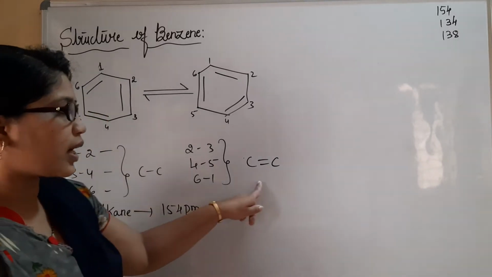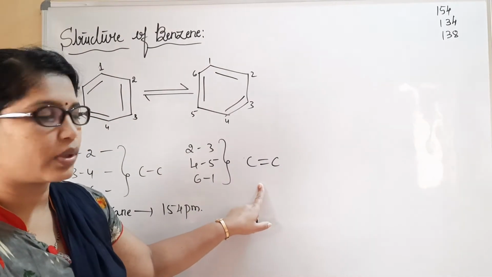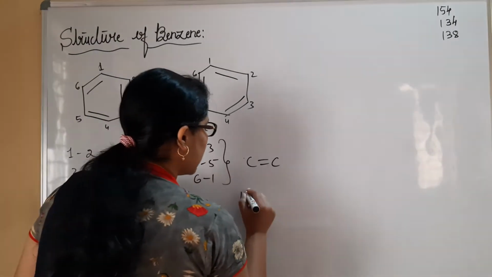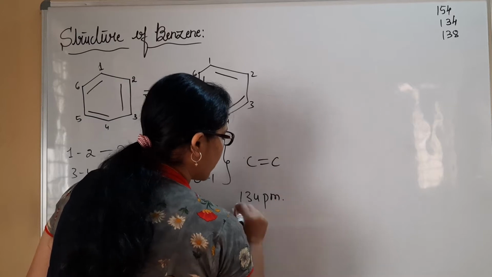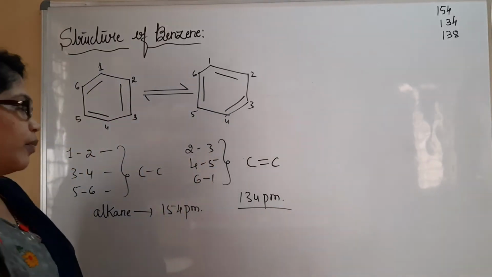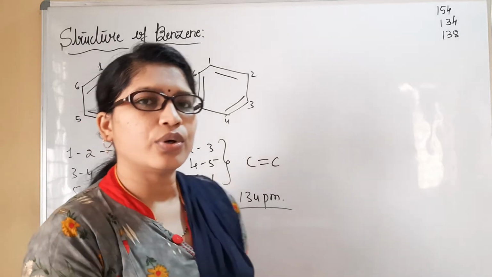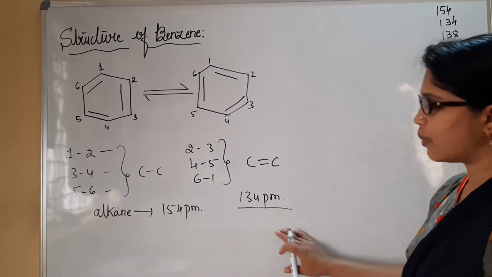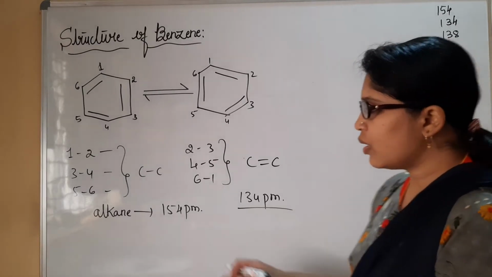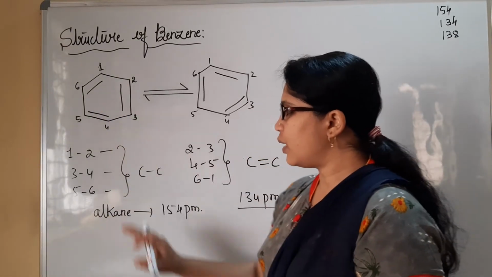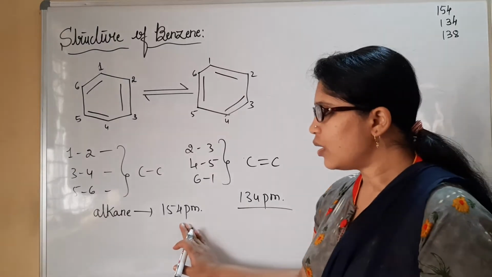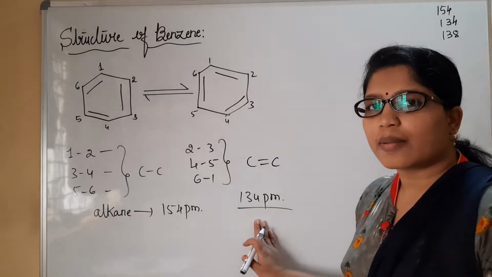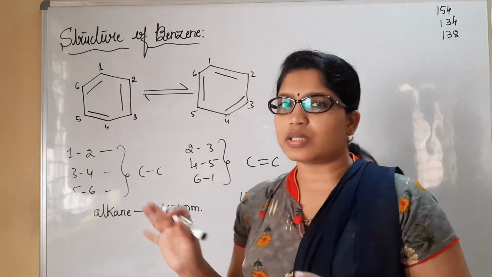What about the carbon-carbon double bond? If you consider alkenes, what is the bond length? Yes, it is 134 picometer, right? Fine then. As we discussed, two types of bonds are present: carbon-carbon single bond as well as carbon-carbon double bond. For carbon-carbon single bonded carbon, the bond length must be 154, and for double bonded carbon atoms, it is 134. Yes, it should be like this.